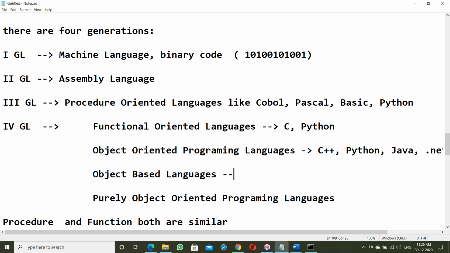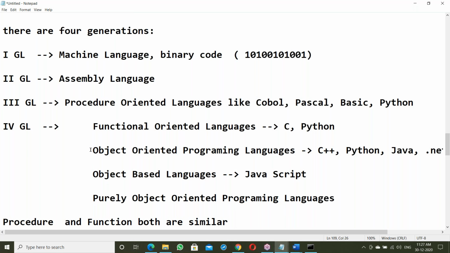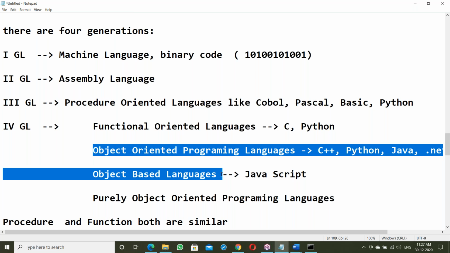Next, object-based language. It is JavaScript. See, JavaScript is not Java. Java is different. JavaScript is different here. What is an object-based language here? Object-based language features are similar to object-oriented. Both are similar. But there is a little difference, like inheritance. Object-based language does not support inheritance. There is no inheritance concept in object-based language. Except inheritance, both are the same.